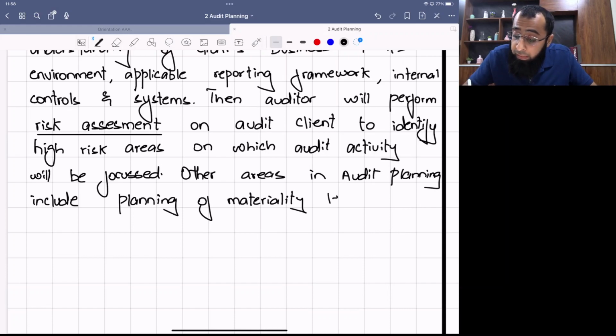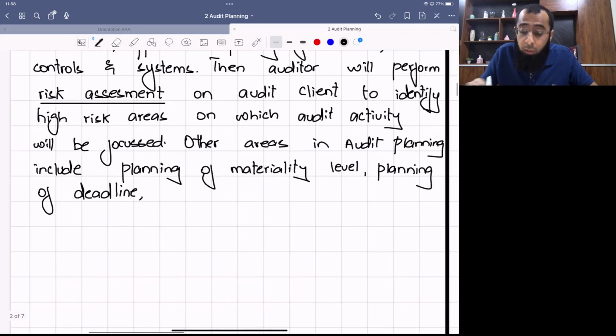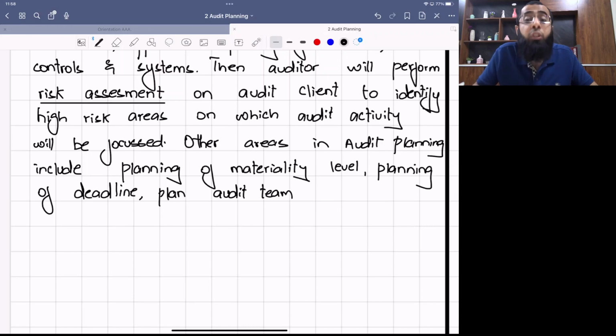Then planning of deadlines, to make sure that our audit activity gets completed on time. Similarly, the auditor has to plan the audit team. We have to make sure that we have a proper composition of the team, like some members who are experts in non-current assets, some who are experts in taxation, some who are experts in revenue. We have to make sure that our audit team represents a proper balance.